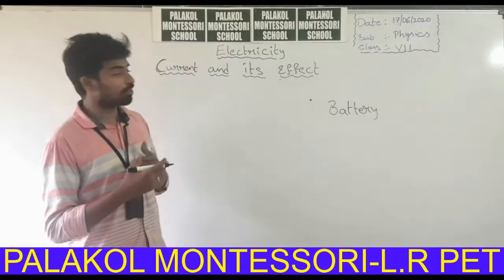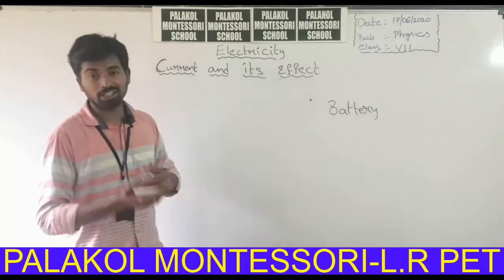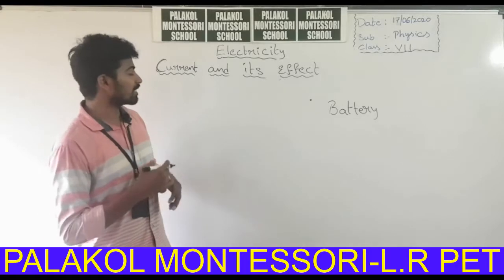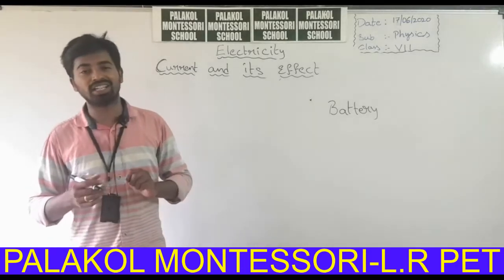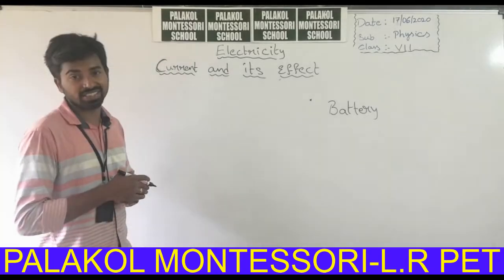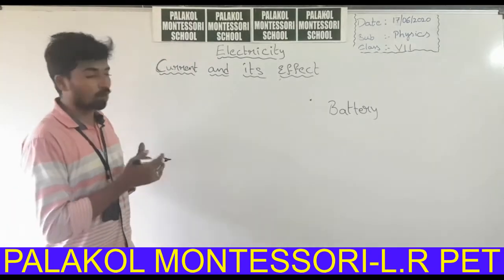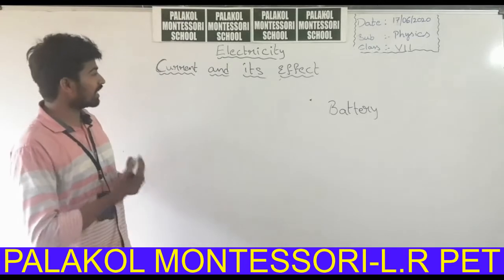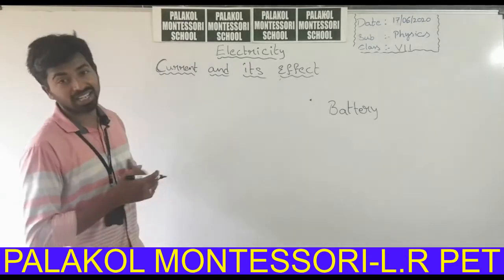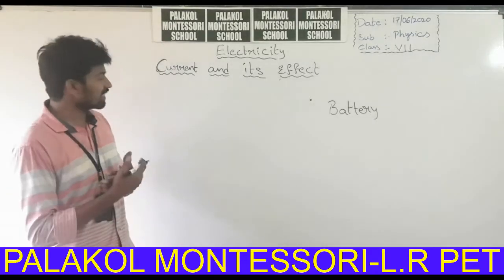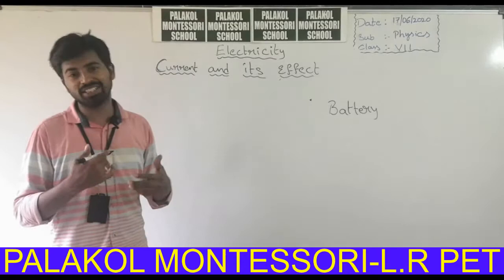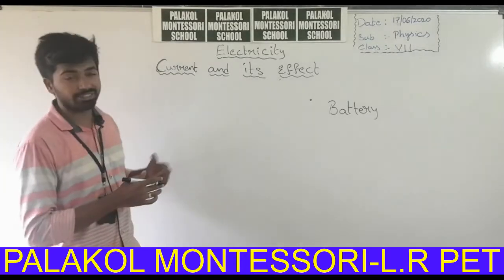Whenever we lose the electric power, what do we usually say? The current was gone today. There is current off, power off, so there is no power. There are several applications. Today's world completely depends upon electricity. This electricity can even bring some quarreling between the states, so it is a very important one.